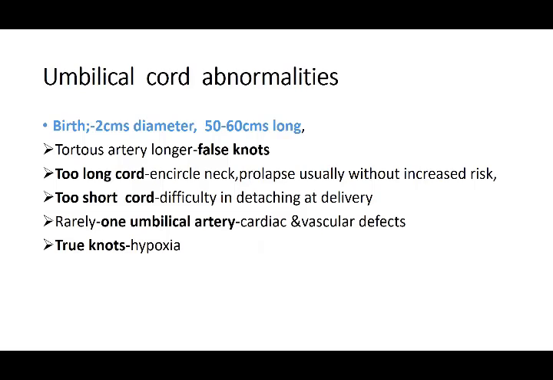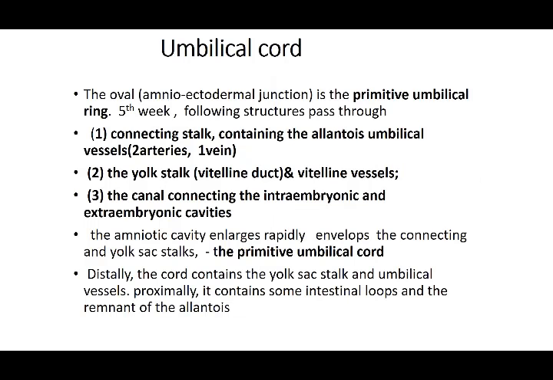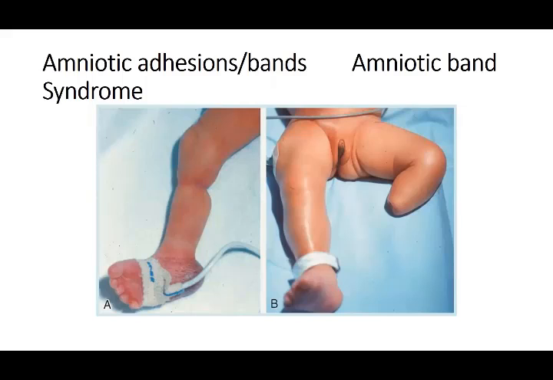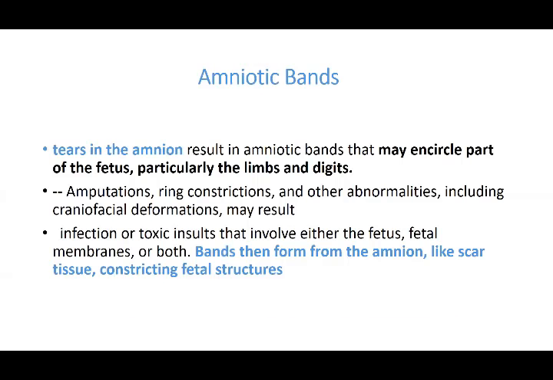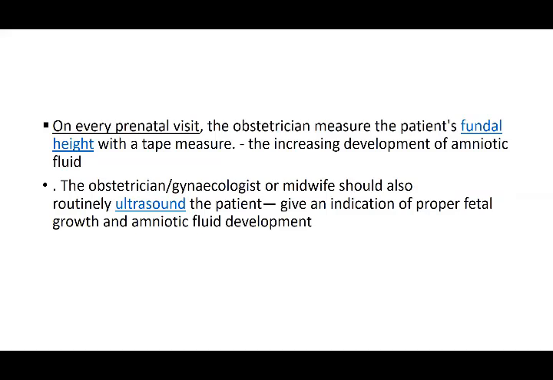Formation of the umbilical cord. So now it should be very clear about the amniotic bands that mostly result in oligohydramnios. So what is the significance? How do you assess by ultrasound? And even without amniocentesis, by the ultrasound and by the fundal height checking, you can assess whether the amniotic fluid is at a normal level or it is polyhydramnios, because if it is polyhydramnios, the fundal height will be too high, not matching with the dates of the pregnancy. In oligohydramnios, it will be less. So that you can assess.